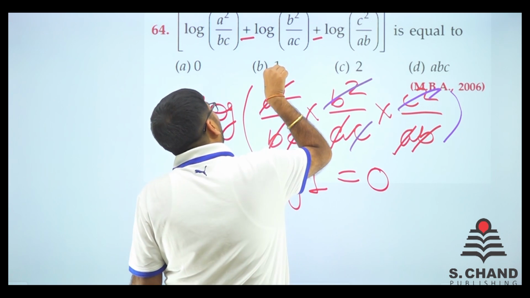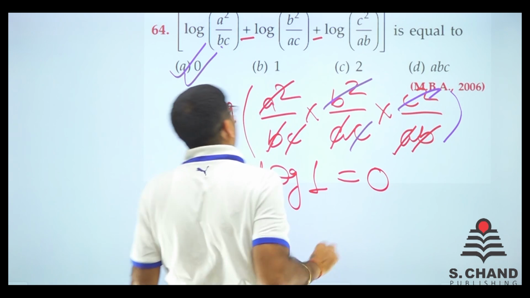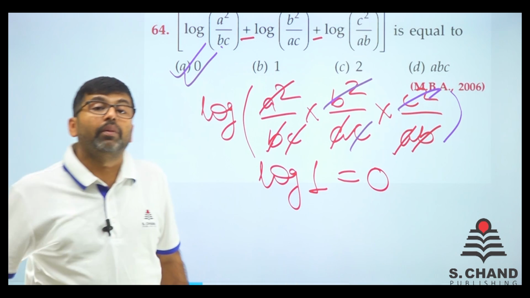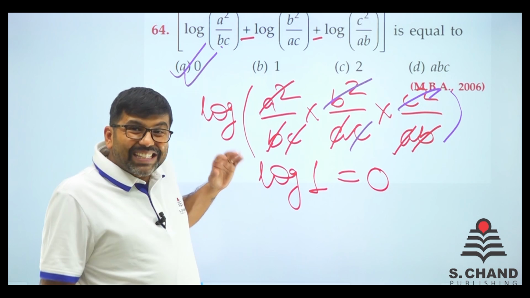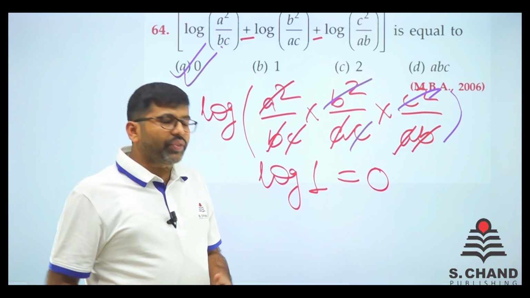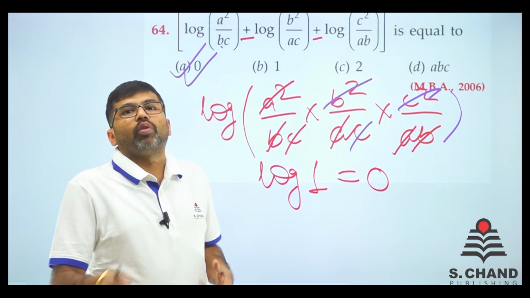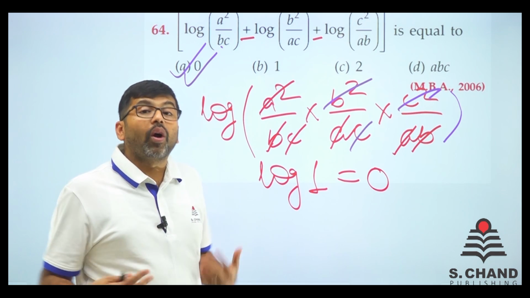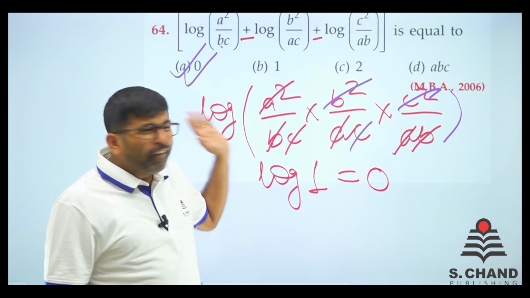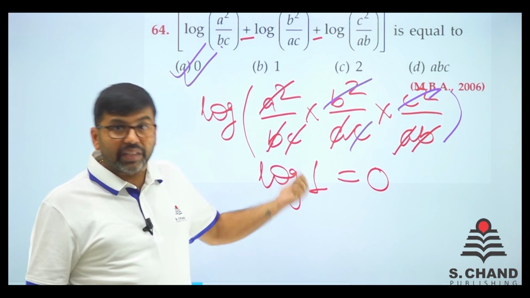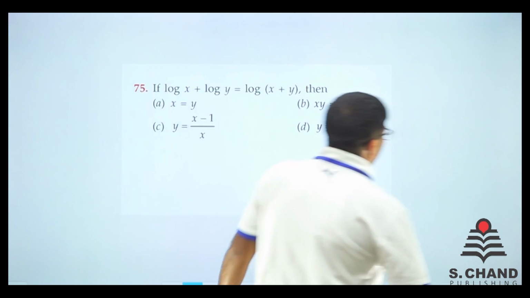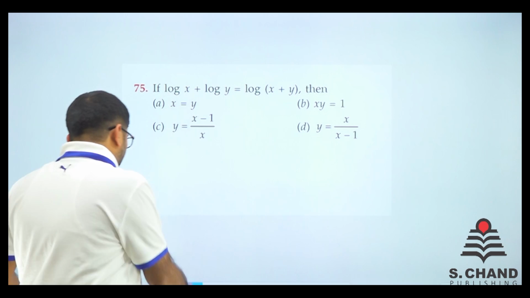So the answer will not be 1, the answer will be 0. Remember that. That is very, very important. In this manner you need to do it. Otherwise, any other way you could have gone wrong, or taken a longer time to solve this question. Very simple question if you do it this way. We move on to another question. I guess this is the last question for us.